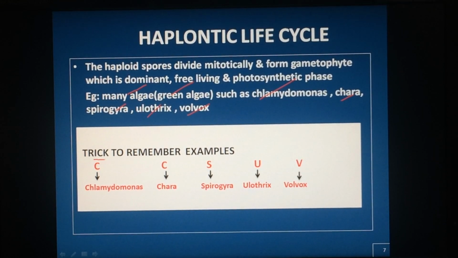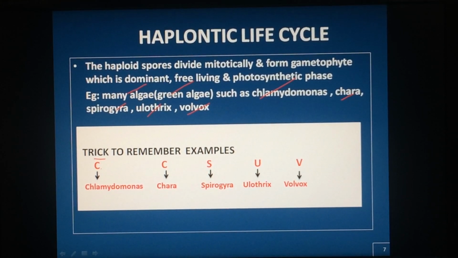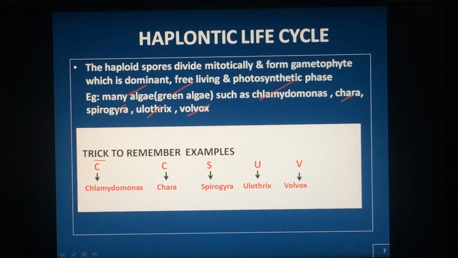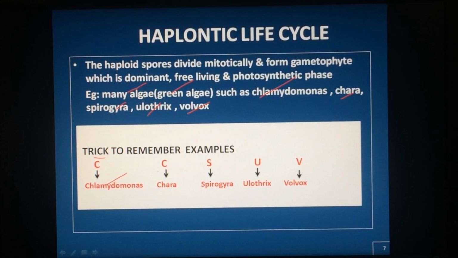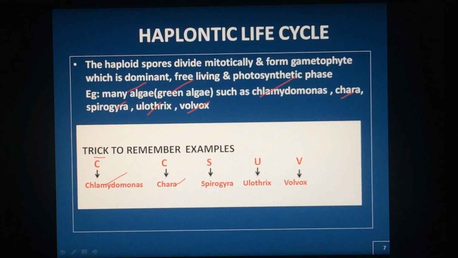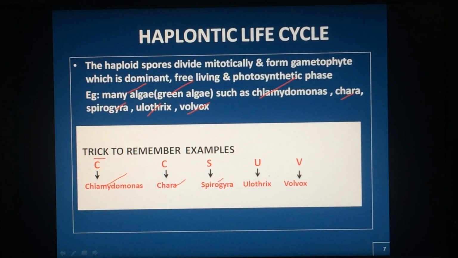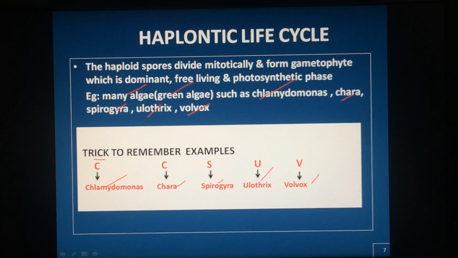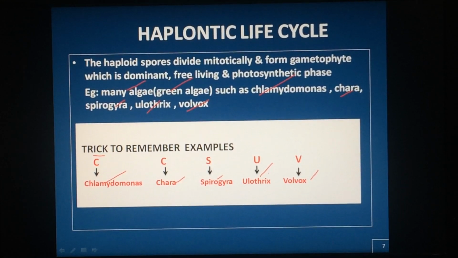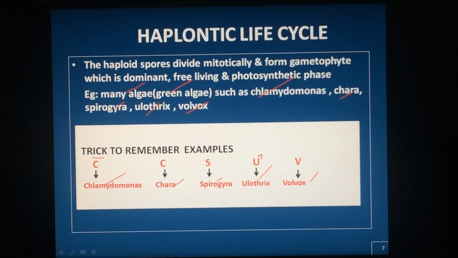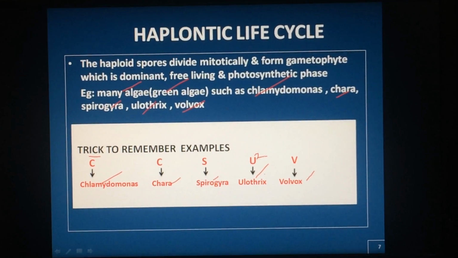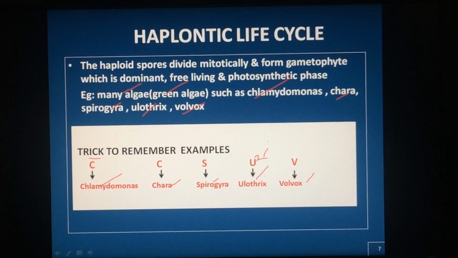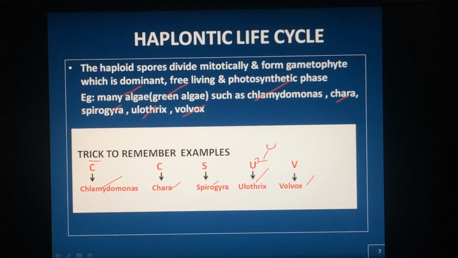So you have to use a trick to remember this. This is very important for NEET examination. C: Chlamydomonas. Another C: Chara. S: Spirogyra. U: Ulothrix. V: Volvox. One more example also you have to remember. You can make it U square, where one more U is Ustilago.